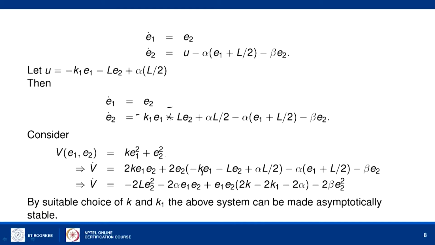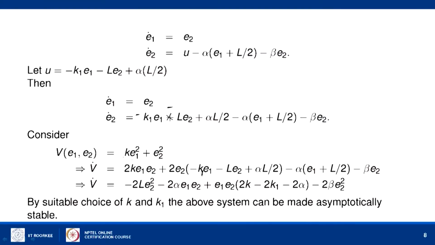So, let us consider V of E1, E2 equal to k E1 square plus E2 square, and so it is obviously a positive definite function. V of 0, 0 is 0, and for all other values it is strictly positive. So, positive definite, and then V dot is del V by del E1, that is 2 times k E1, into E1 dot, that is E2.